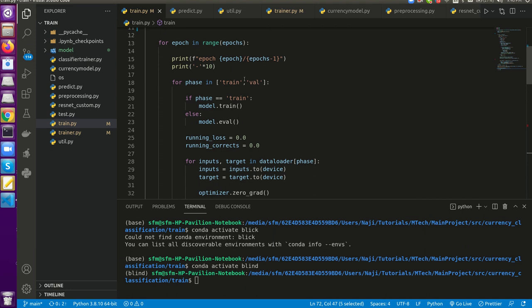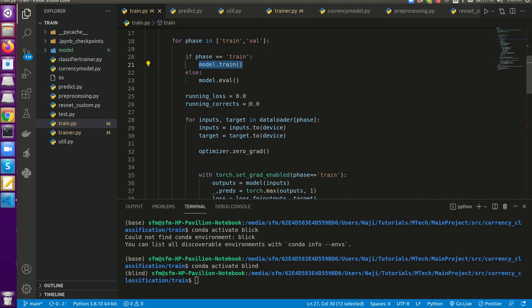As I said, we have two folders, train and validation. In the training part we will be setting the model into train mode. Then we are setting the running loss and running correct as 0.